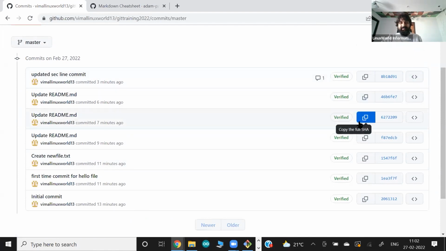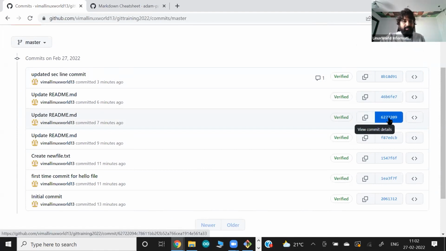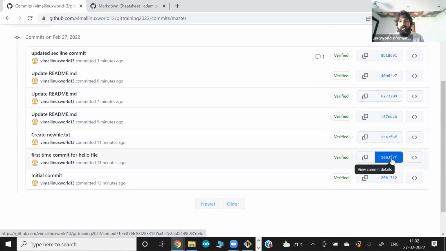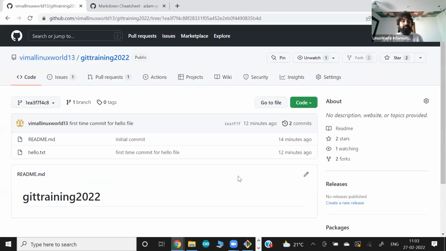Okay, and the interesting thing is, if you want to see how my repo looked at a certain point in time, maybe at this point or at this point, I can go back to any point in time. So click here. At that point in time, I had only 2 commits and these 2 files.